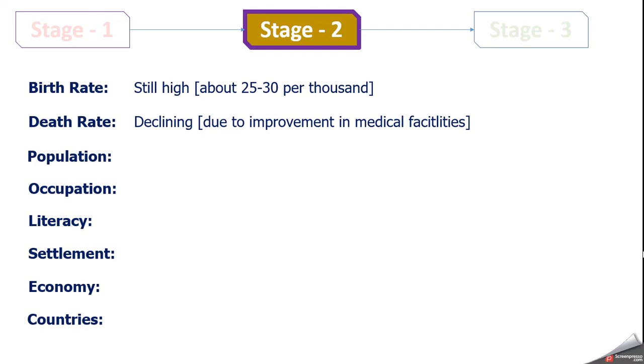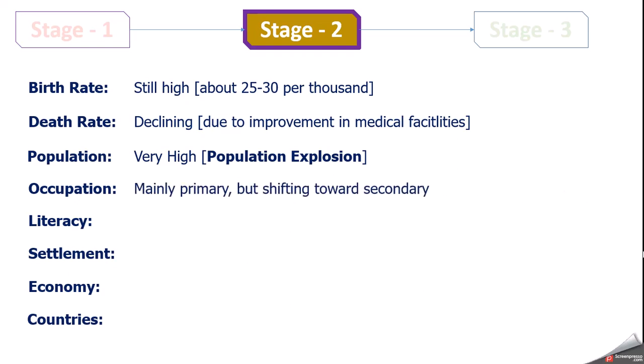Now, what will be the size of population? Size of population is very high. And this term you have to understand, population explosion. That means there is a gap between birth rate and death rate. Birth rate is still high, but death rate is declining, and that's why people start increasing in that country. And in a due course of time, after some year, large size of population is inhabited in that particular country. So population will be very high in stage 2. This you have to remember.